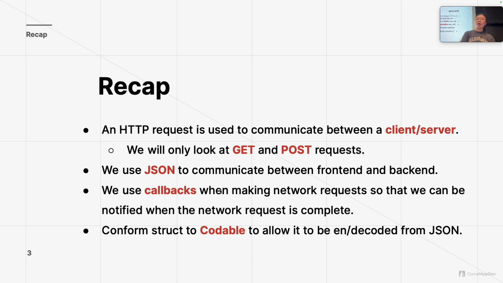And lastly, we also talked about the Codable protocol and how we have to conform all of our models to Codable in order to be able to decode and encode to and from JSON. What that means is that if you don't conform your models to Codable, whether that's a model for a post that contains text or an image, you won't be able to do networking.